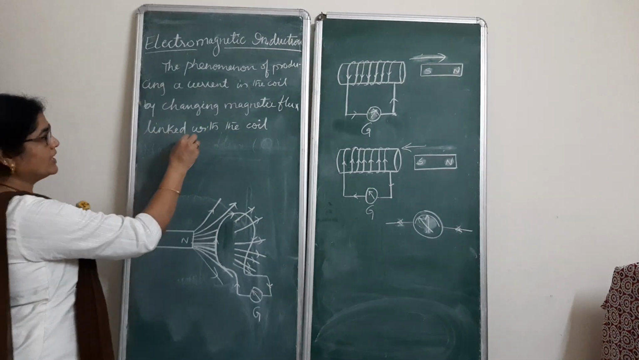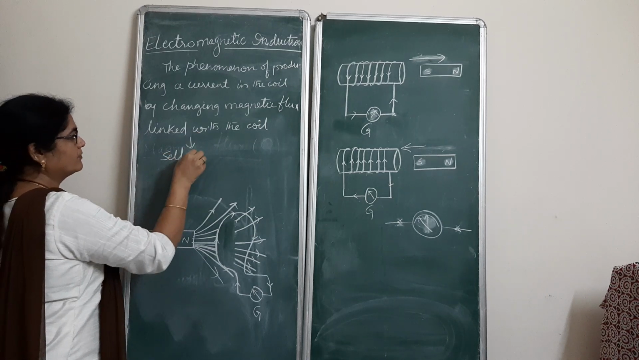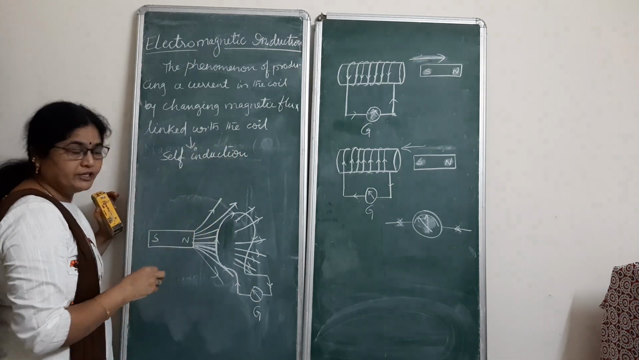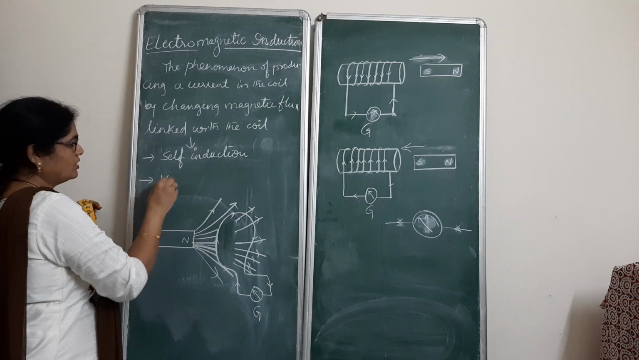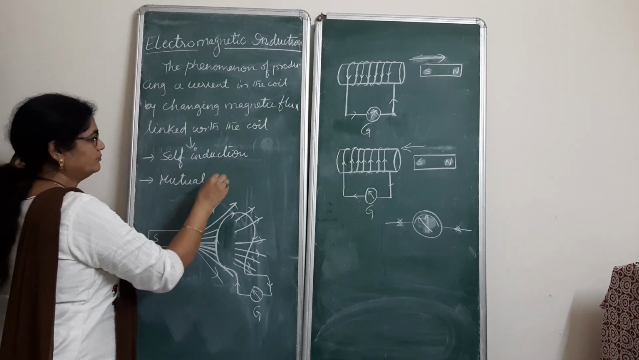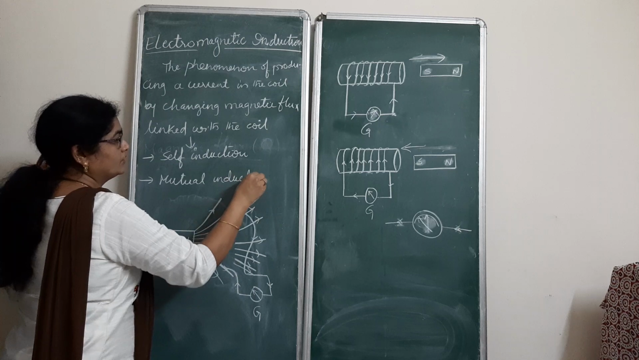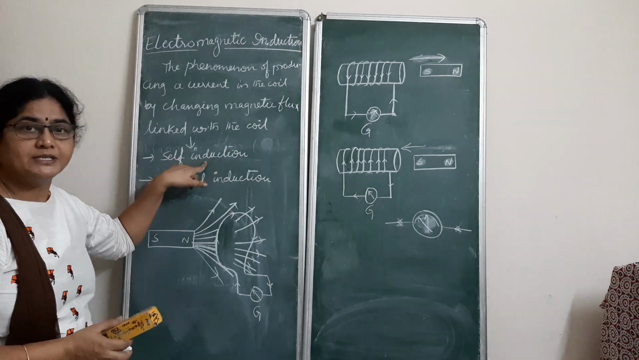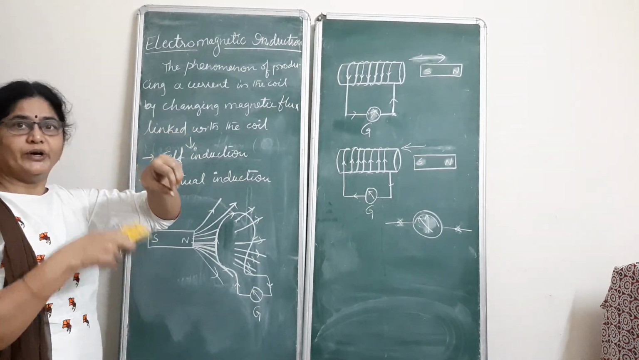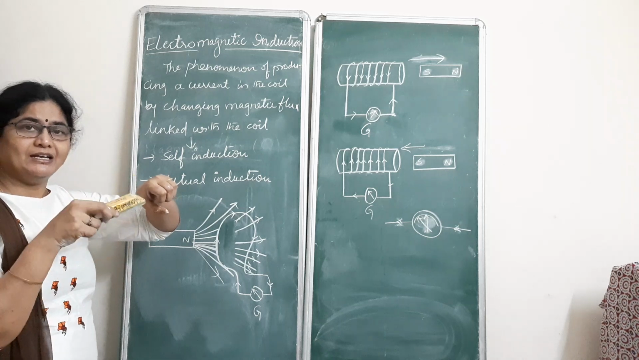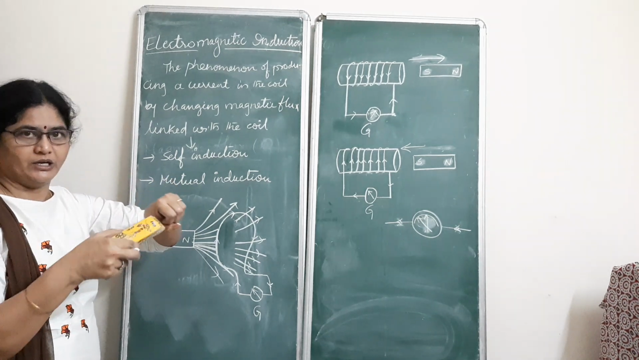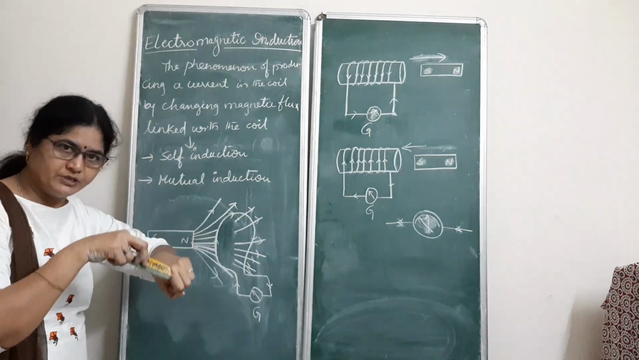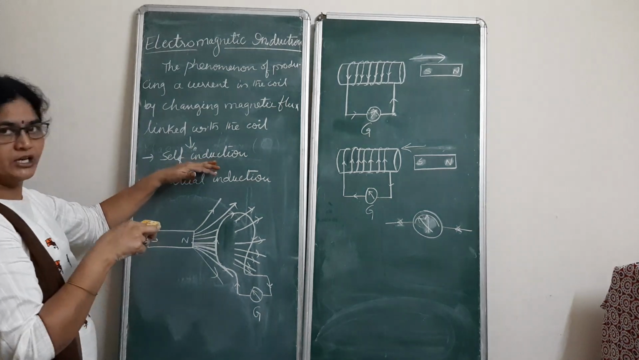We have two types of inductions: self-induction, and the second one is called mutual induction. Self-induction is nothing but producing current in one coil by changing the magnetic flux linked with that particular coil only. So the magnetic flux of that coil is changed, and as a result current is induced in that coil. That is called self-induction.